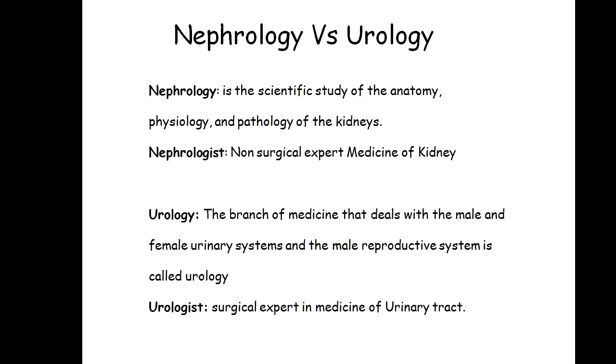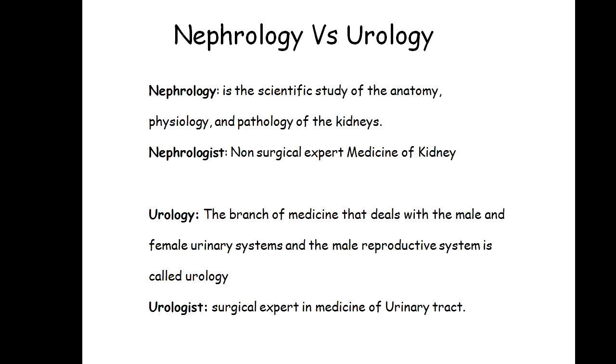The second one is urology, the branch of medicine that deals with the male and female urinary system, and the male reproductive system. The urologist is a surgical expert in the medicine of urinary tract. As the definition explains, the urologist is expert in the urinary system of both male and female, while he is also expert in the reproductive system of only male. Why is he expert in the reproductive system of only male?